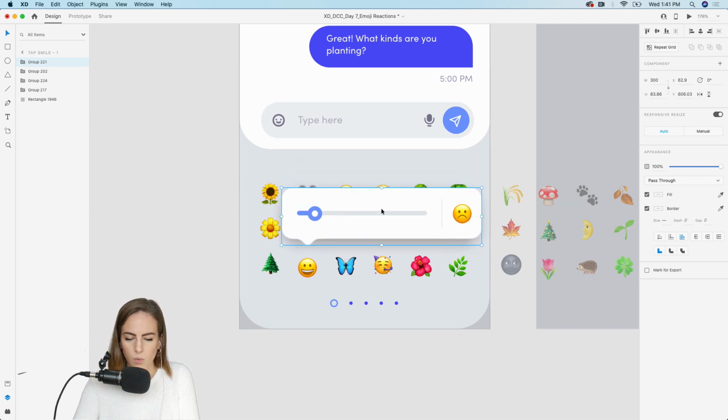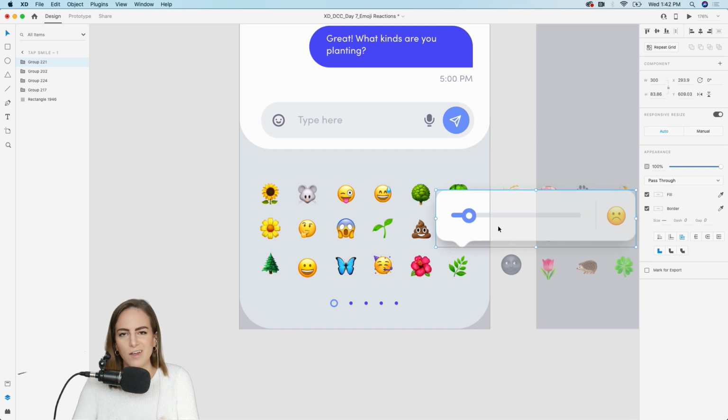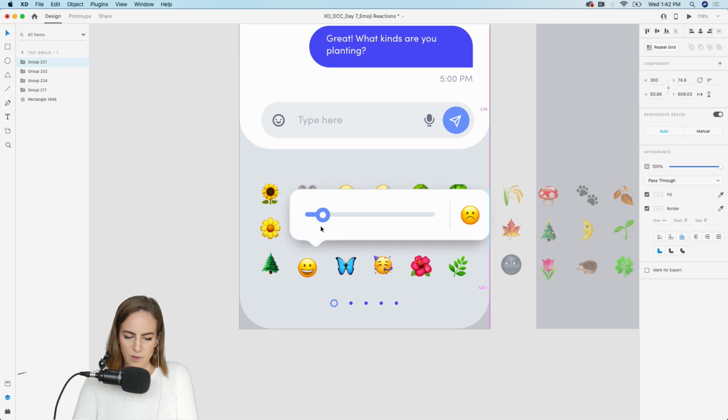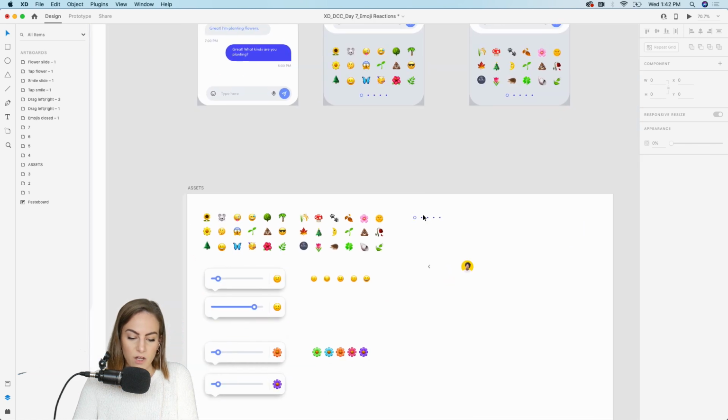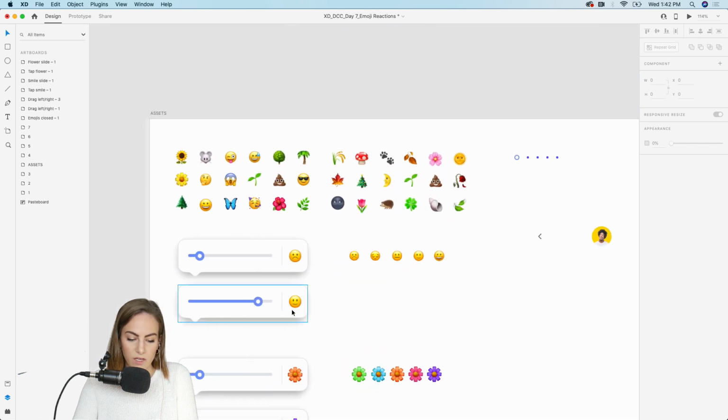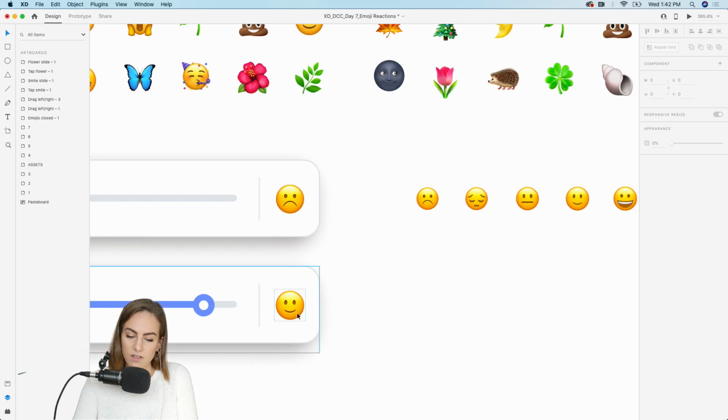And wherever you are on the screen, you might have to move this little drop down arrow, because if you're over here, then of course you won't be able to see the rest of the slider and the emoji. So I'm just keeping it over here on the left. So I started with a frowning emoji, and let's say we want to choose our range from frowning all the way up to super smiling. So what I'm going to do is auto animate this, and just to show you this is what we want it to look like at the end, the smiling one.